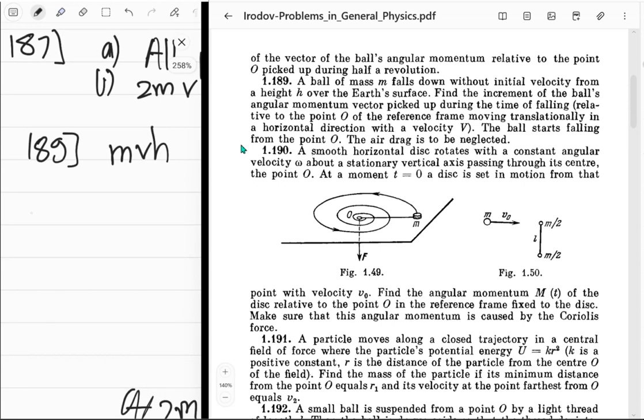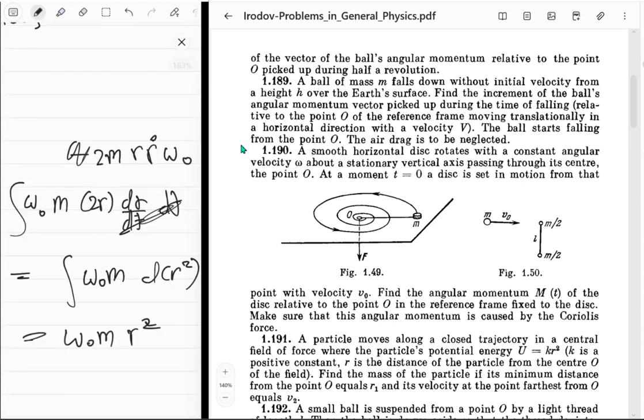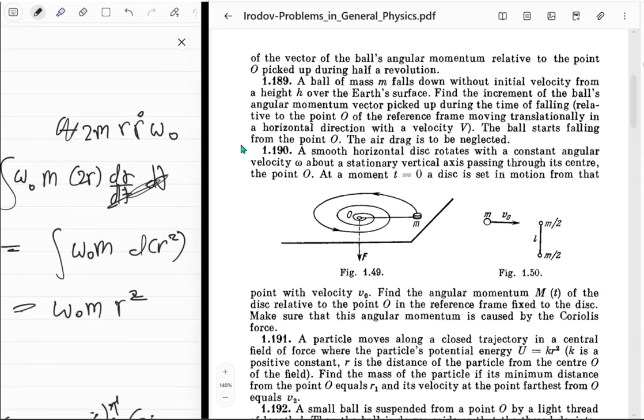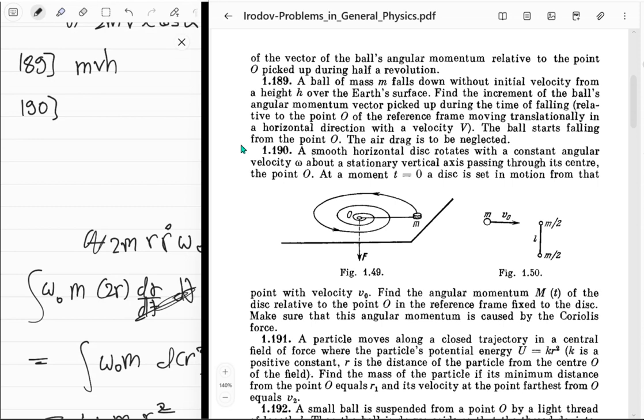That's for 189, so we are doing 190. This is exactly what we got previously as well, m r squared omega naught. And now this negative makes sense somehow. So we did make sure that this angular momentum is caused by the Coriolis force as seen in a rotating frame, although this is a very inefficient way of actually calculating the thing. Why take all of that trouble?